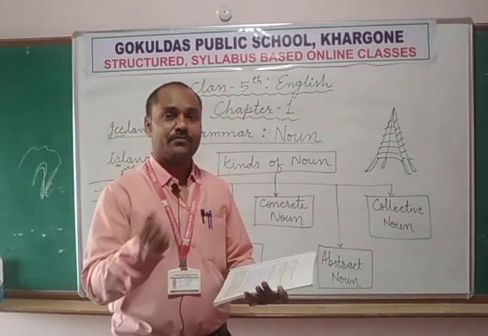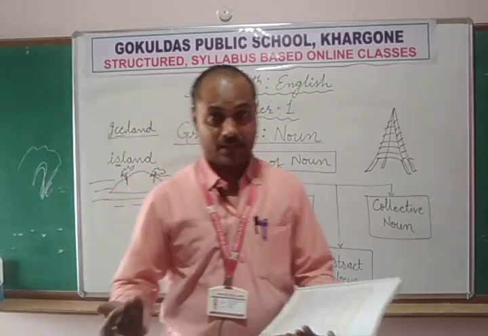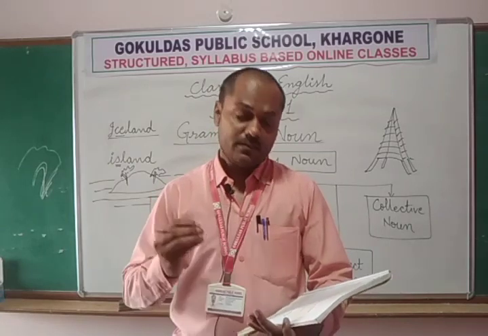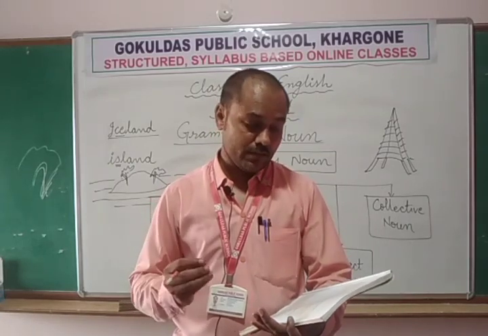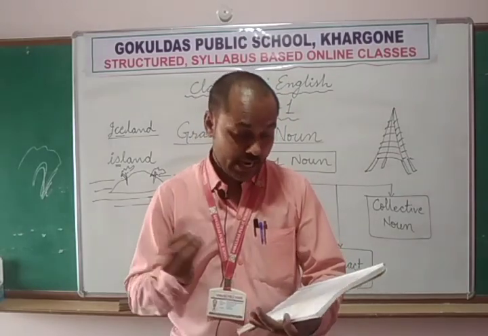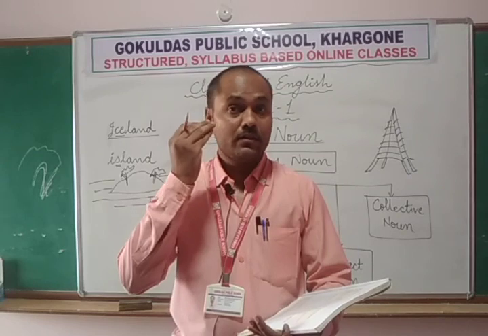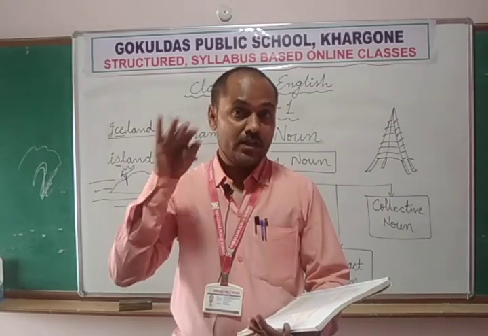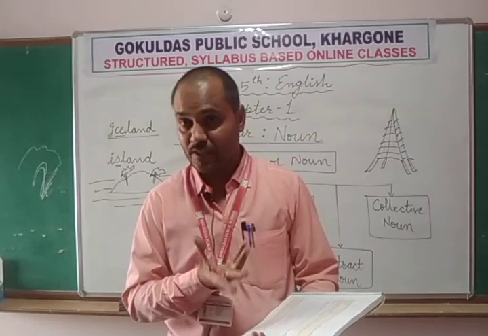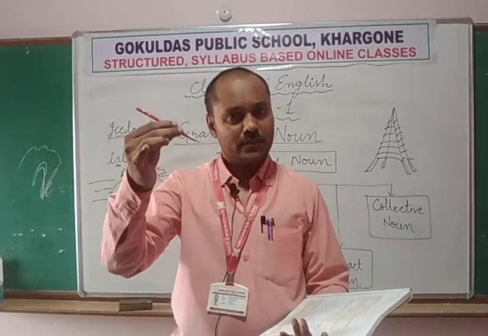So this is the difference between concrete and abstract. A concrete noun refers to something that can be smelt, seen, heard, touched, or tasted by our five senses. That is called concrete. This is concrete because I can touch it.